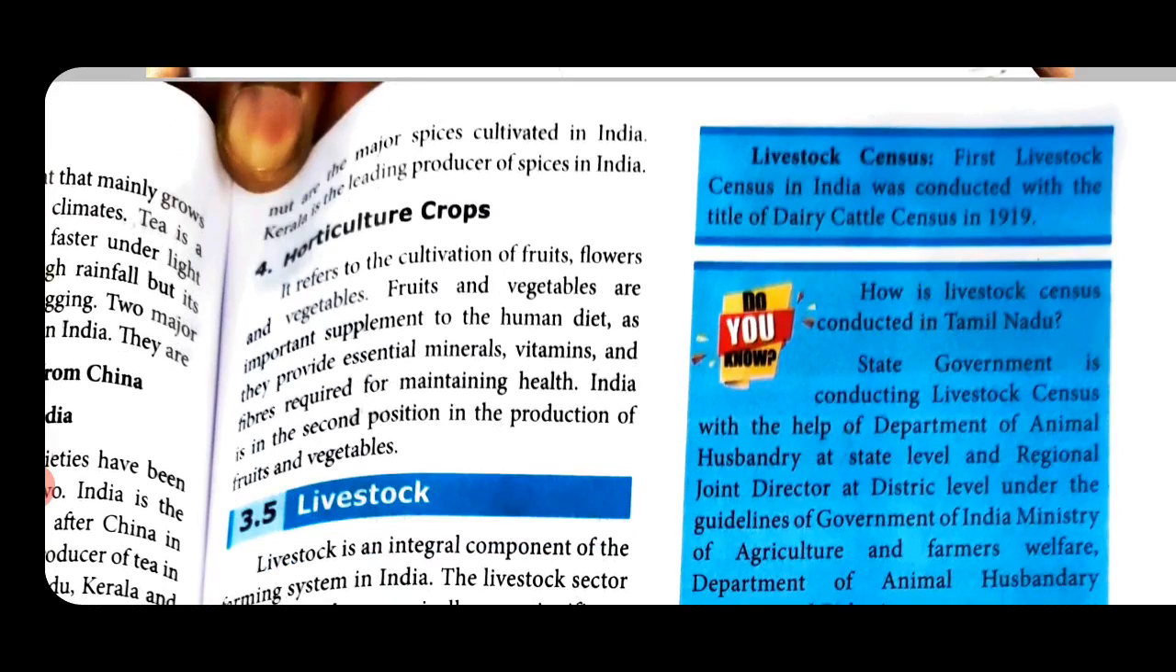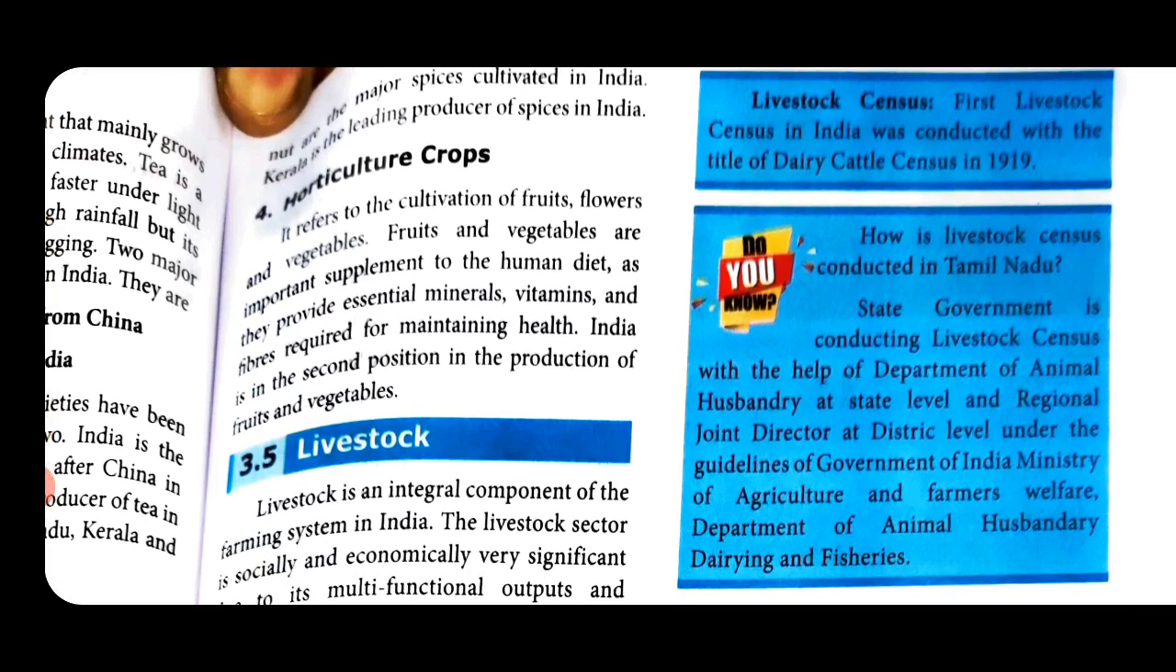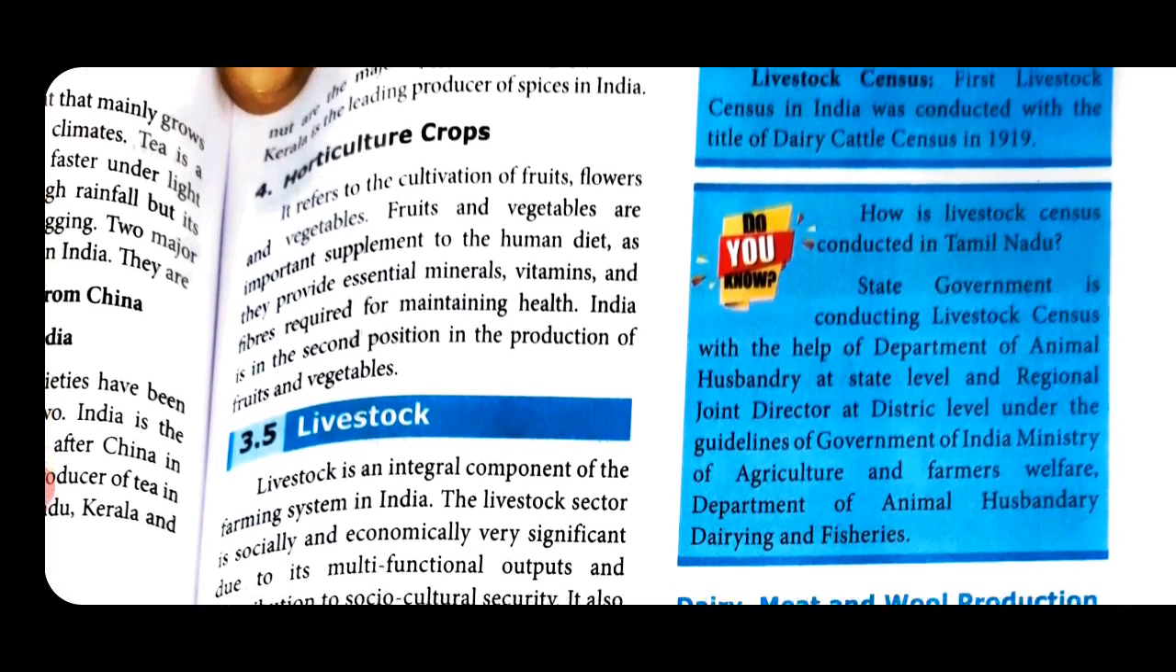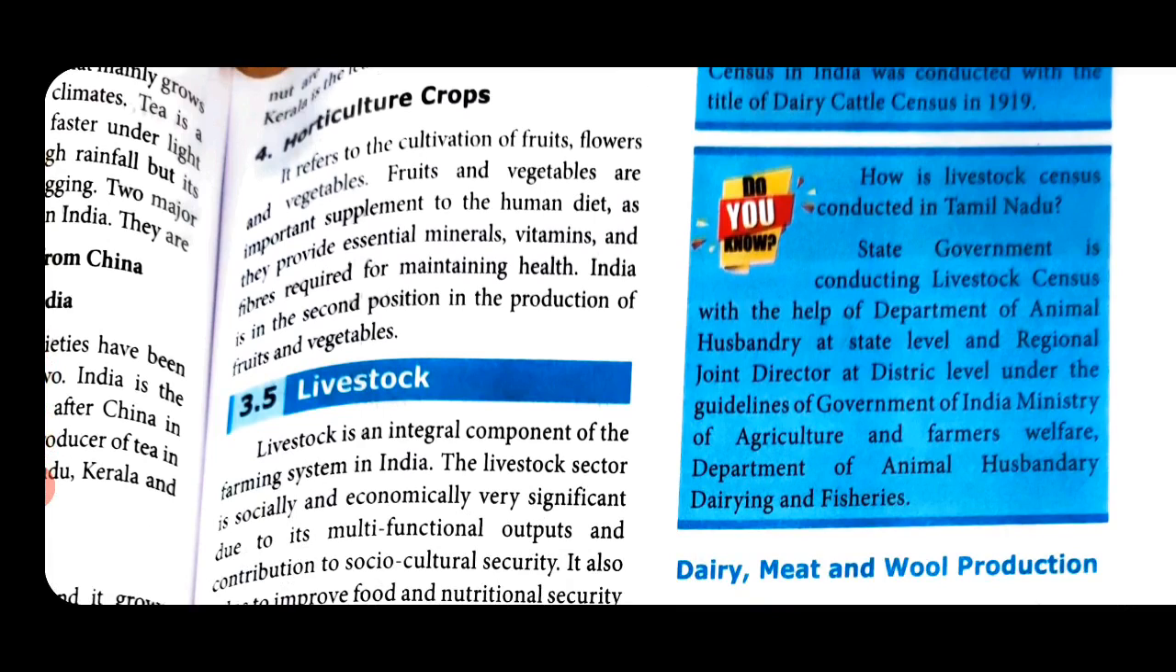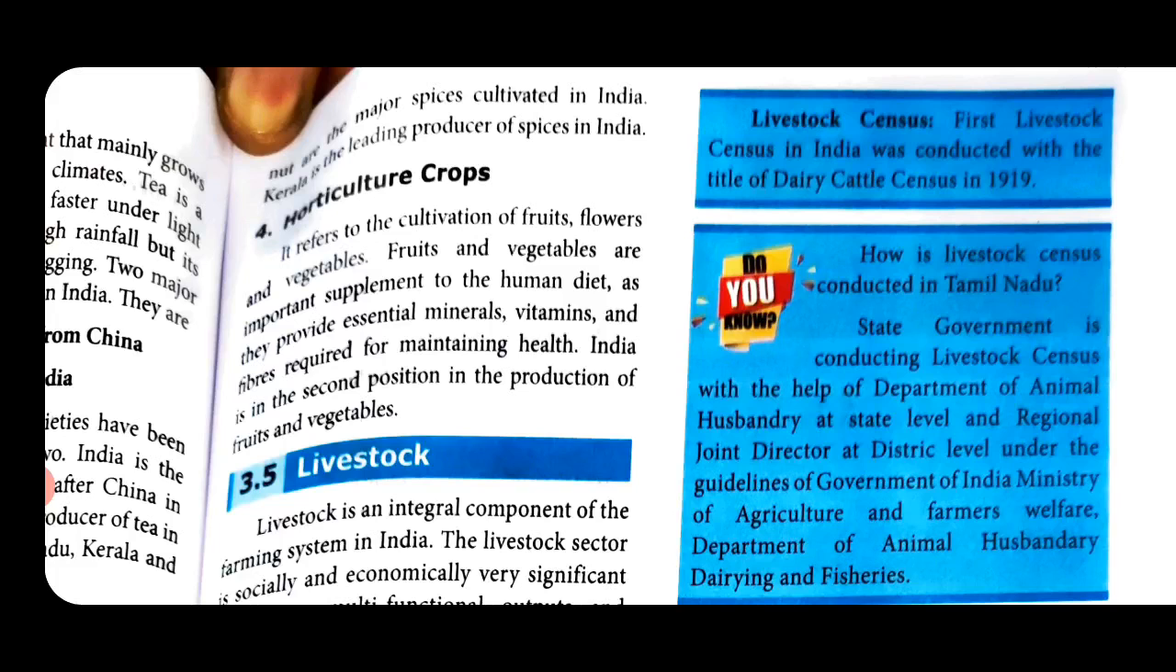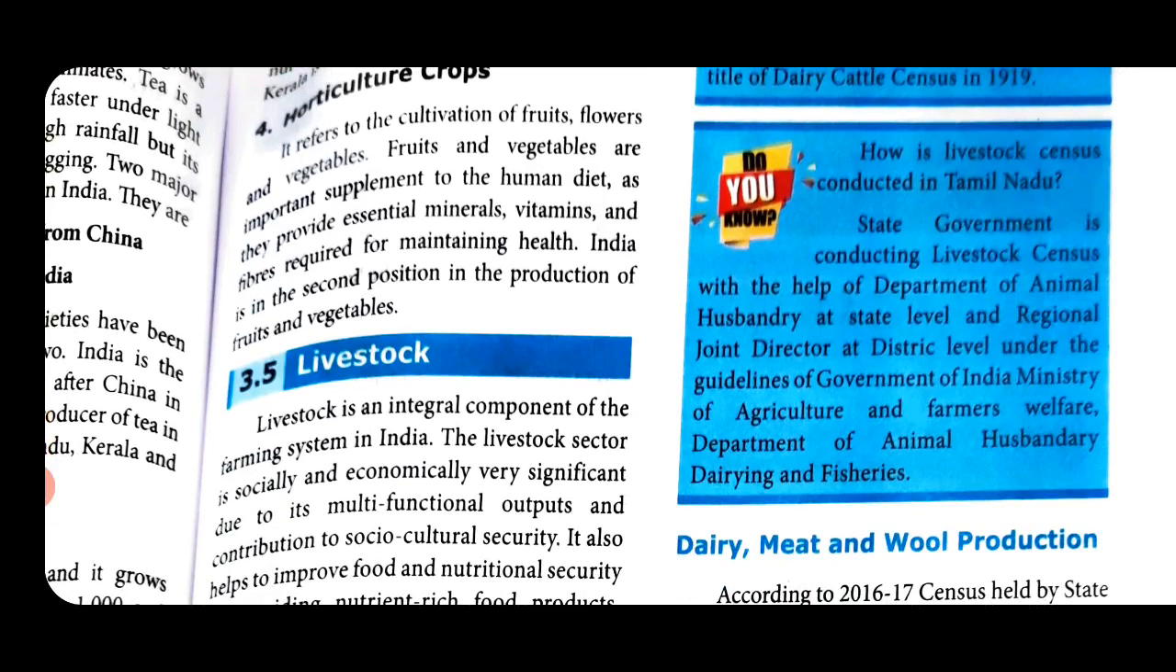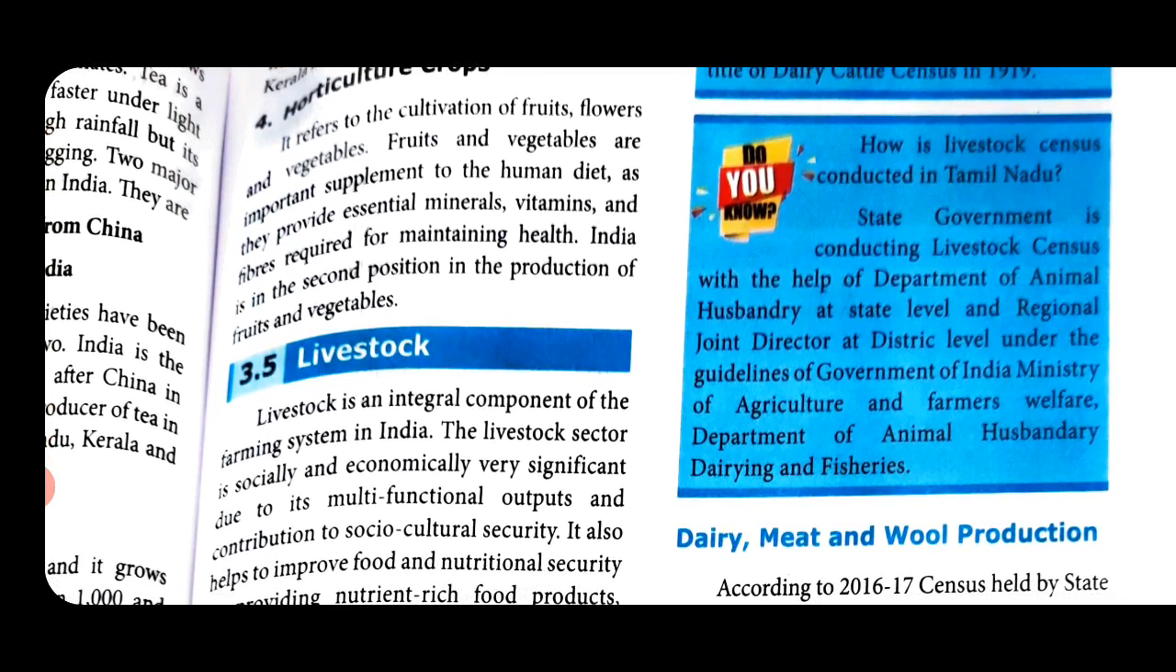It refers to the cultivation of fruits, flowers, and vegetables. Fruits and vegetables are an important supplement to the human diet. So when we prefer another form of eating rather than rice and wheat, what we eat is fruits and vegetables, as they provide essential minerals. They give us a lot of minerals, vitamins, and fibers. Fiber is required for maintaining health. India is in the second position in the production of fruits and vegetables.